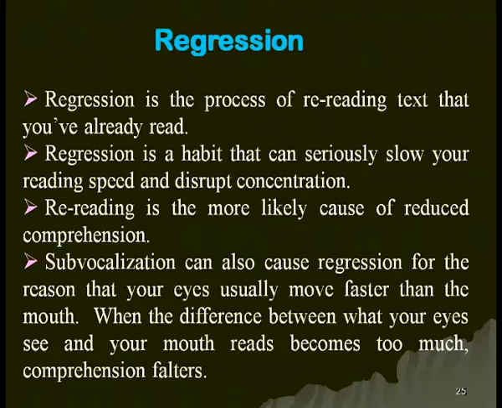Subvocalization can also cause regression, for the reason that our eyes usually move faster than the mouth. We can use our mouth for talking fast, but when we read, the eyes do not move so fast. When the difference between what our eyes see and what our mouth reads becomes too much, comprehension falters, it is affected adversely. So if we take care of these two things, regression and subvocalization, that will help students become fast readers. They can read faster, they can comprehend better.